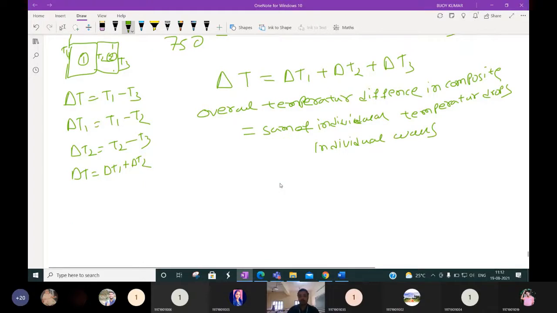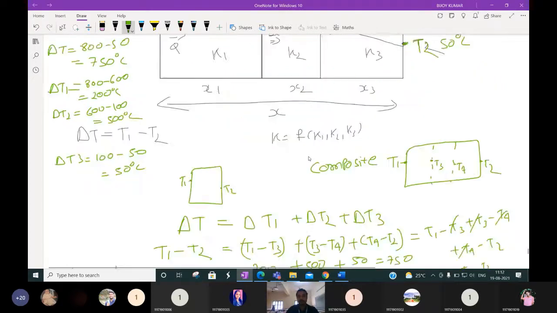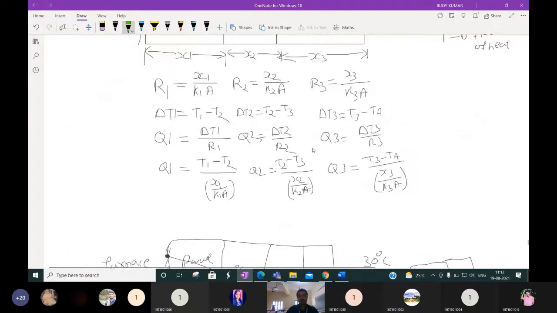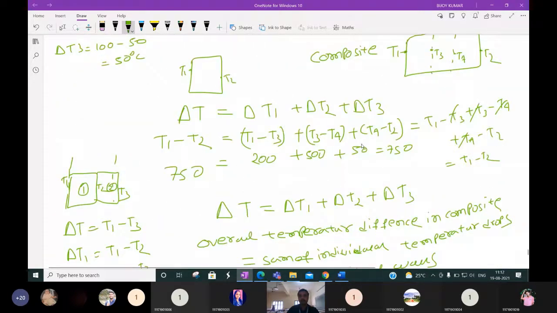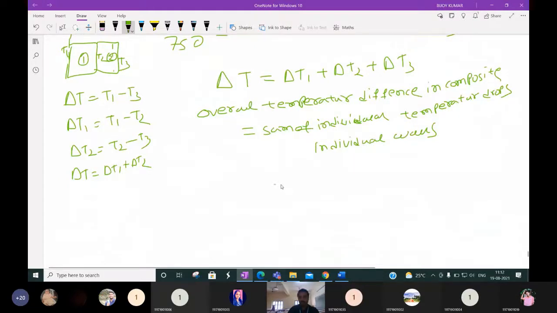Now in the previous case we determined delta T1. What is the value of delta T1? Here we discussed Q1 is equal to delta T1 by R1. Then delta T1 will be Q1 into R1. Similarly, delta T2 will be Q2 into R2, and delta T3 will be Q3 into R3. So we can write delta T1 is equal to Q1 R1, delta T2 is Q2 R2, plus delta T3 is Q3 R3.